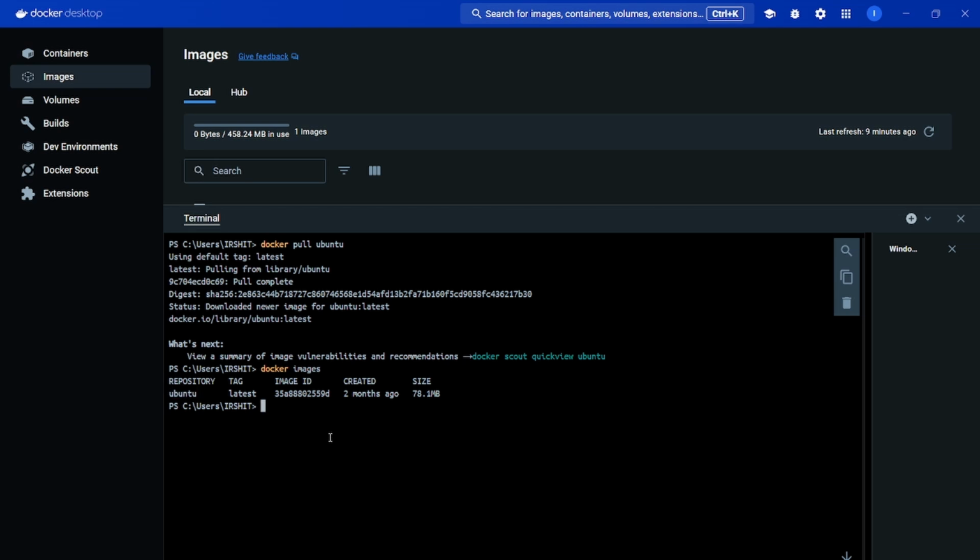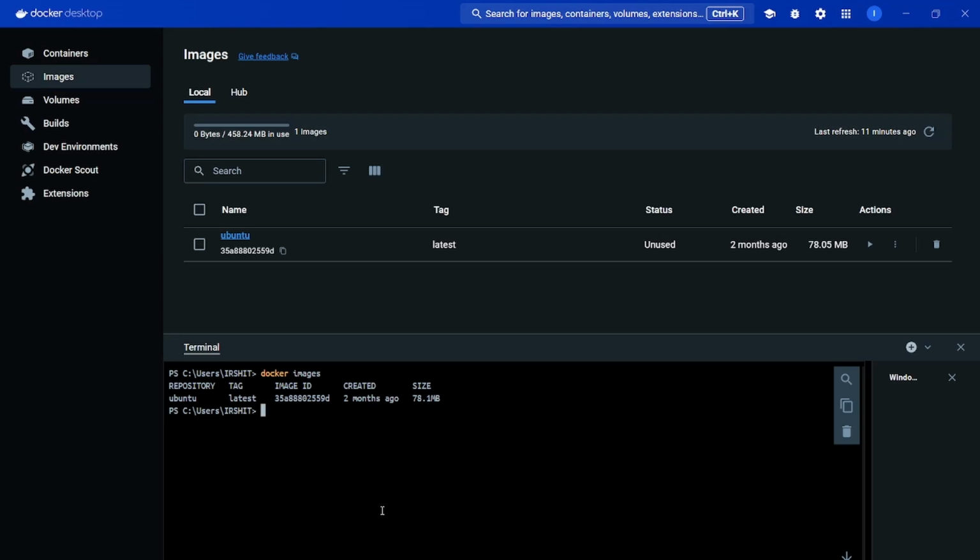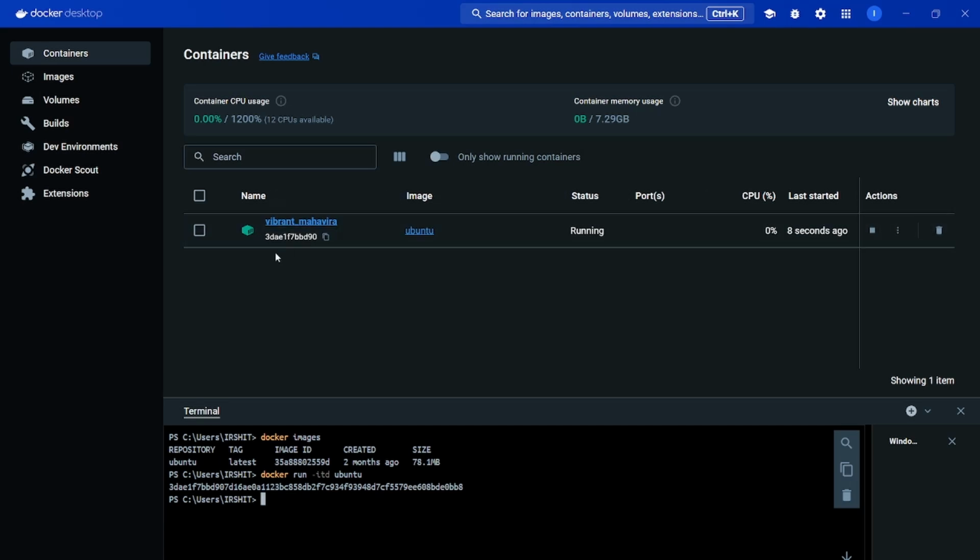Now you need to run this image as a container. If you want to run the Docker container, you just need to run the command docker run, and you need to provide the flags. -it means interactive mode, and -d means you need to detach from your container, and you need to specify the image name. You can see that this is the container ID you are getting, and if you go to the containers, you can see that your container is running, and this is the CPU that it's consuming.